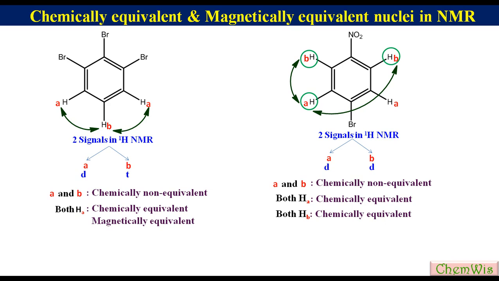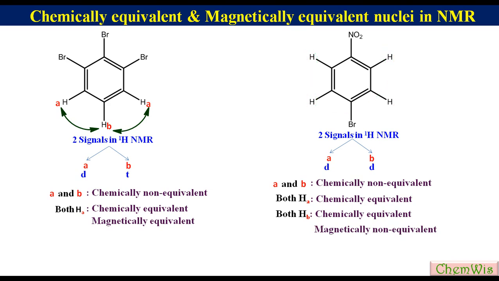So we can say that the two protons in set A are magnetically non-equivalent. Similarly, the two protons in set B are magnetically non-equivalent. These magnetically non-equivalent protons can be shown as A prime, and in set B can be shown by B prime.